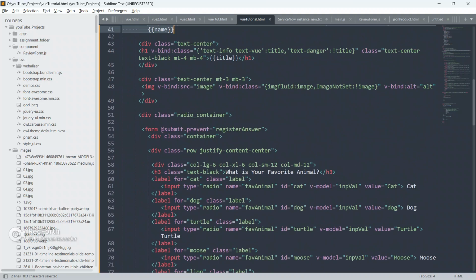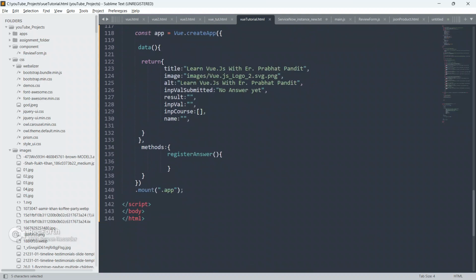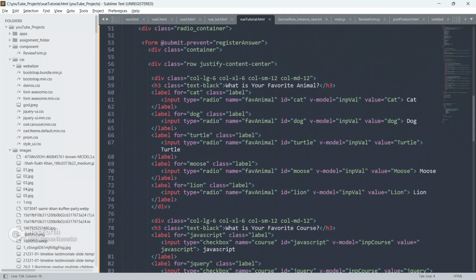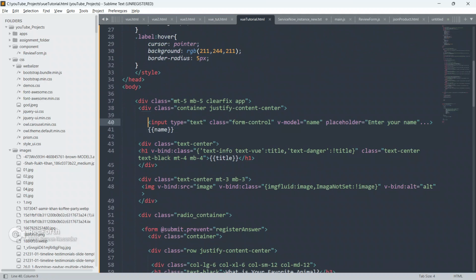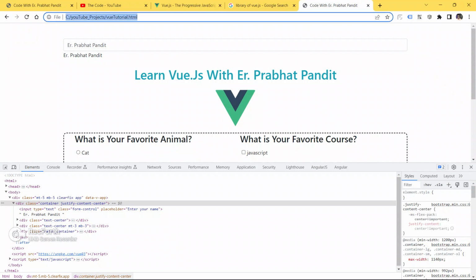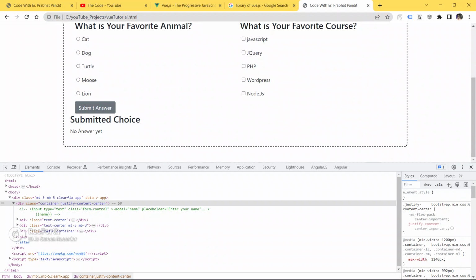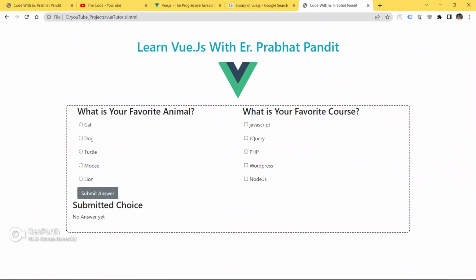Okay, so v-model is used guys in two-way data binding from this input field to this Vue.js instance. Okay, so always remember guys, v-model is used to bind two-way data binding from this input element to this Vue.js, and from this Vue.js to this input element guys. Okay, so let me just comment it here, save your code, go to the browser and refresh your page.